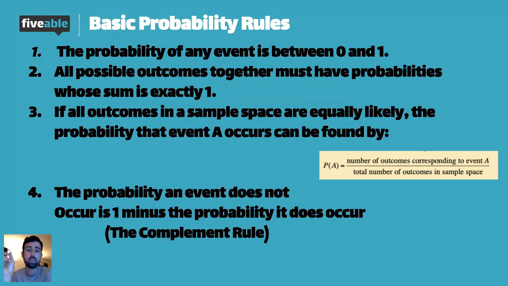Fourth rule, the probability of an event not occurring is 1 minus the probability that it does occur. So let's go back to this. The probability that I roll an 8 is 5 out of 36. The probability that I do not roll an 8 is 1 minus the probability that I do roll an 8. So I could do 1 minus 5 out of 36, and that would get me the probability that I do not roll an 8. That's called the complement rule. We're going to look at that when we do our practice problem.